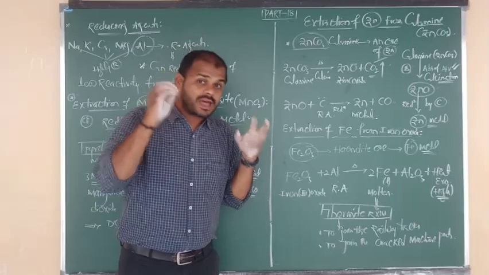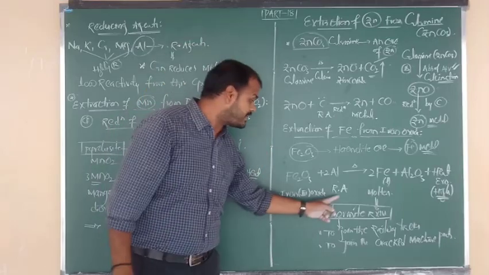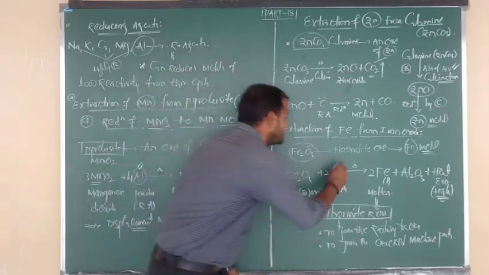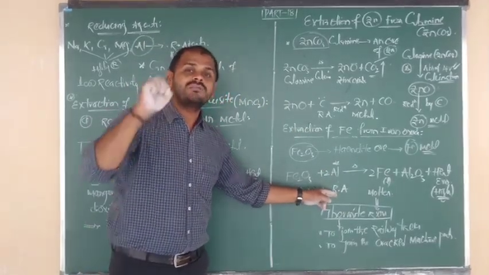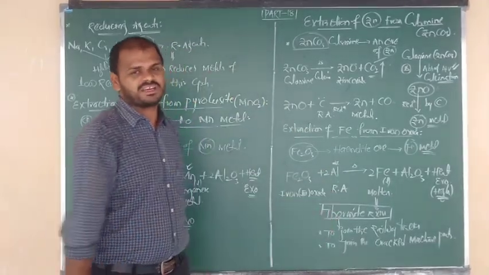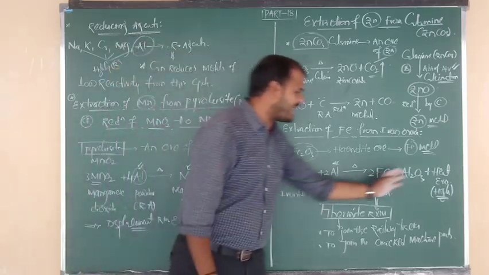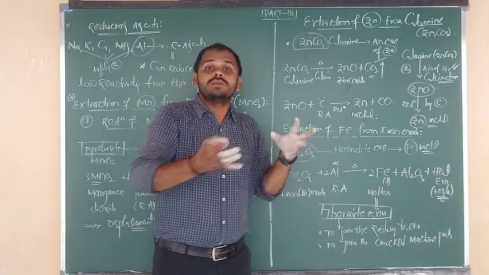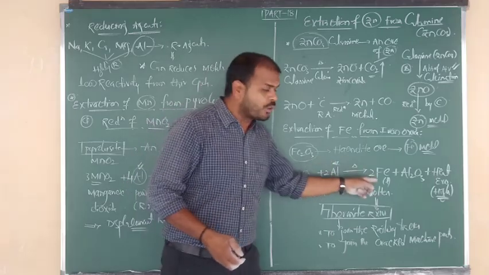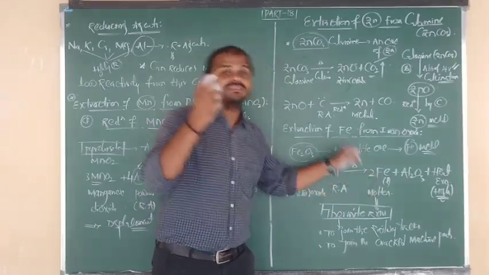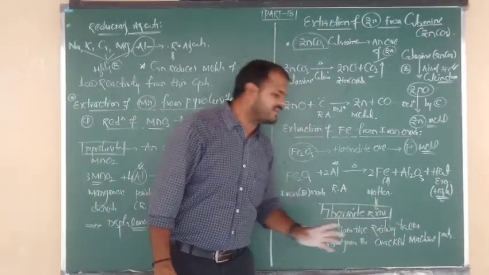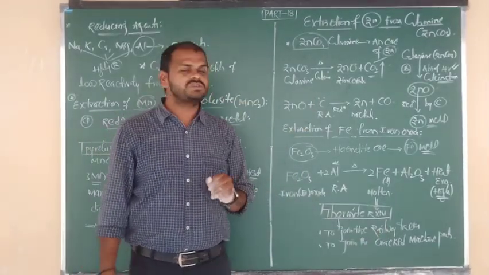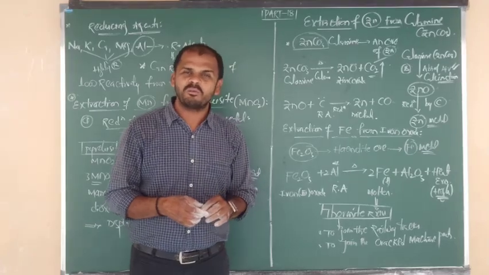Okay, now so in thermite process, what is the most commonly used metal and reducing agent? This is nothing but aluminium. So the reaction of iron oxide with aluminium always we have to use in thermite reaction, because it is a highly exothermic reaction. Due to release of more amount of heat, metals are produced in molten form. By using that molten form of iron, we can fill the gaps, which are used to join the railway tracks and to join the cracked machine parts. I hope you understand this.